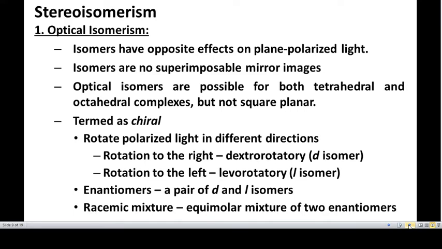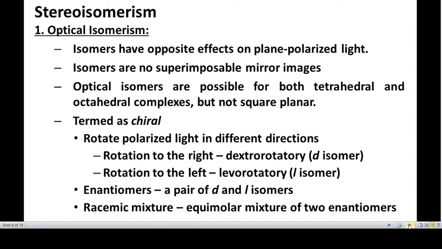The optical isomers are possible for both tetrahedral and octahedral complexes, but not in the square planar complexes. These octahedral complexes are called chiral compounds.